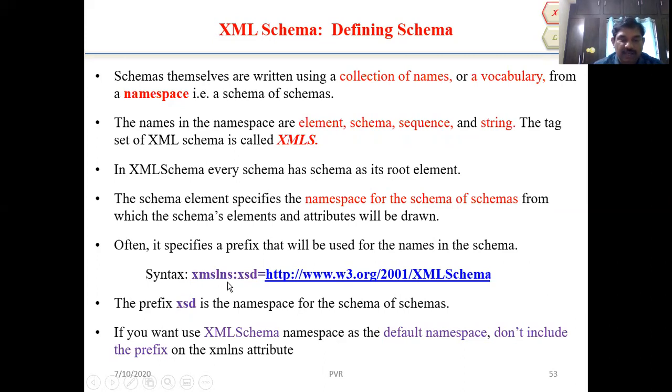xmlns:xsd equals http://www.w3.org/2001/XMLSchema. If you click this link, it will open in the Google Drive itself. Okay, this is the syntax for the XML schema. The prefix xsd, here we wrote xsd, is the namespace for the schema of schemas.